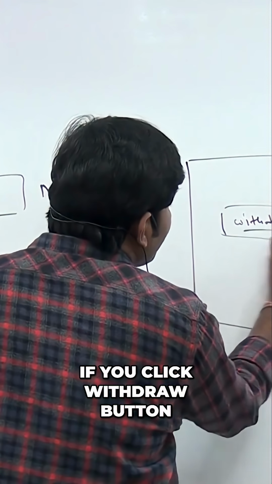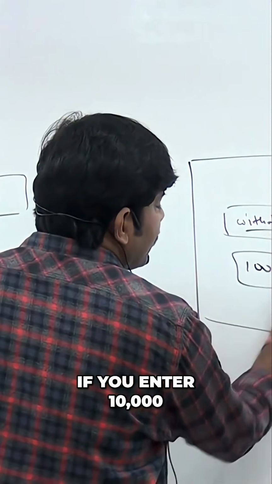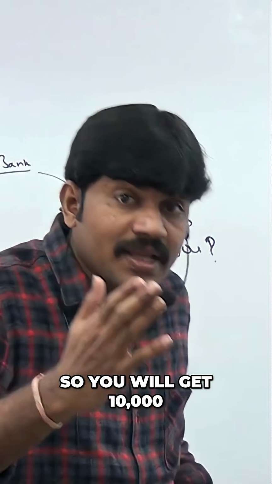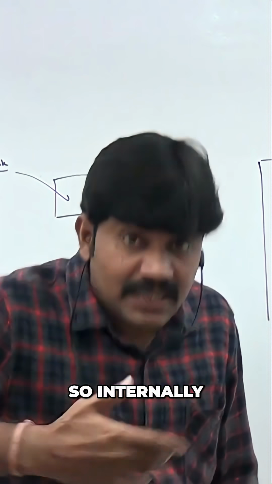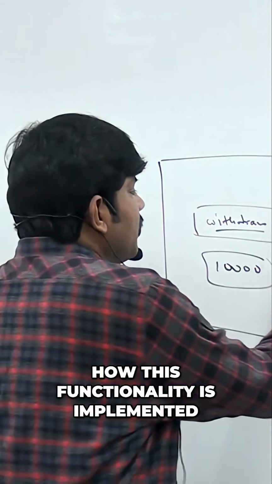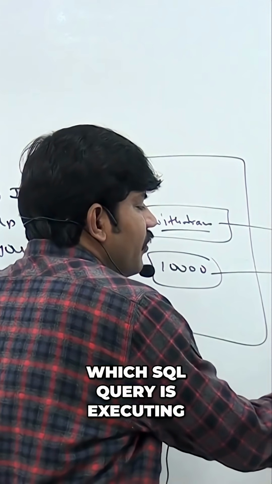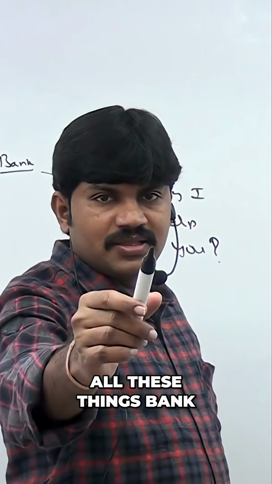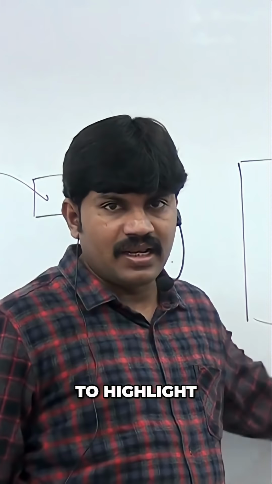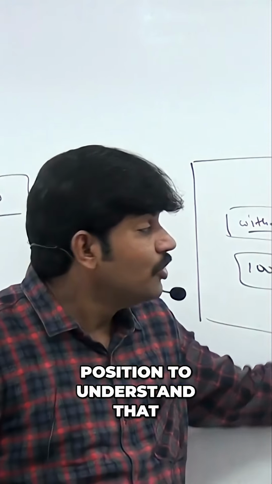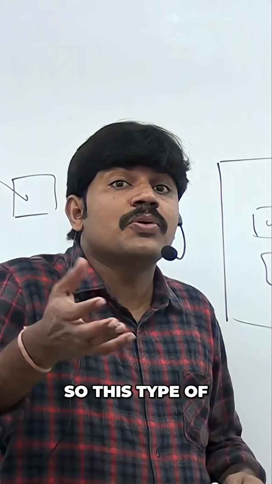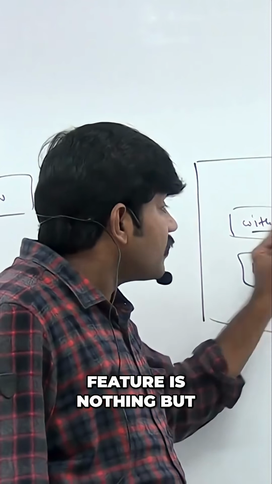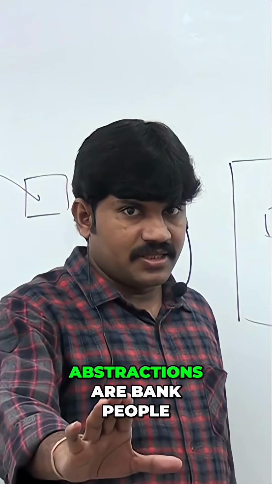if you enter 10,000, you will get 10,000. So internally, how this functionality is implemented, which SQL query is executing, where the database server is located, all these things bank people are never going to highlight. Are you in a position to understand, right? This type of feature is nothing but abstraction, sir.